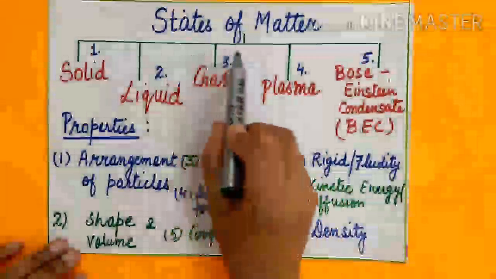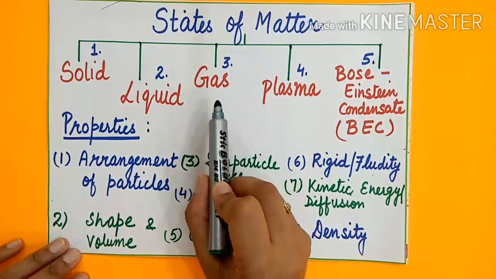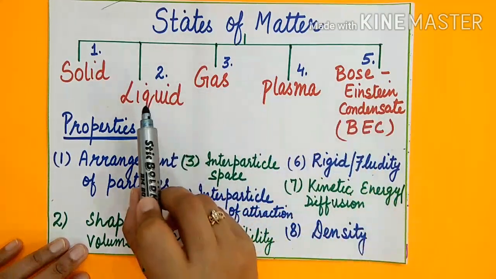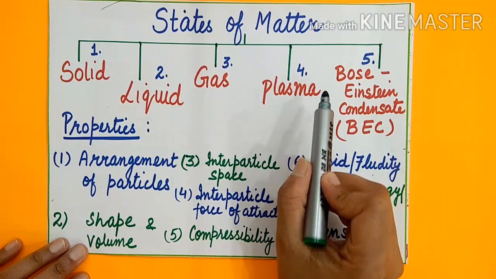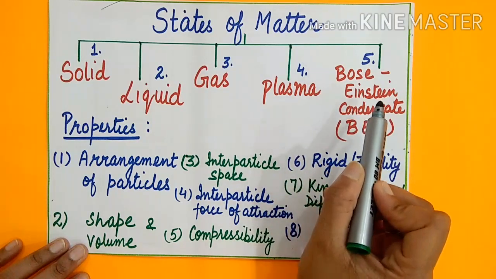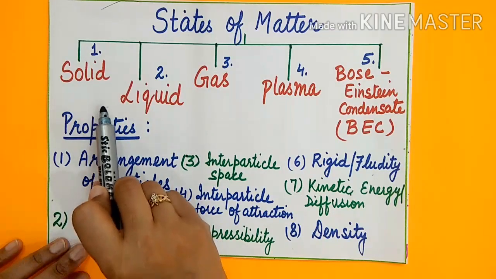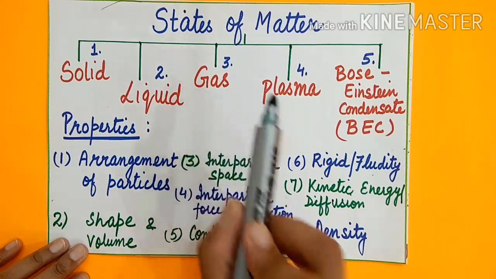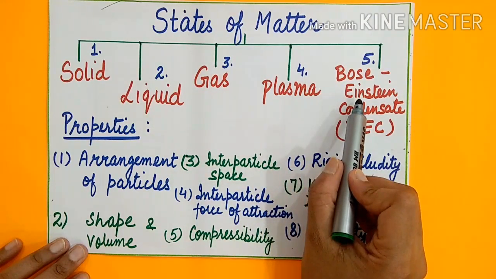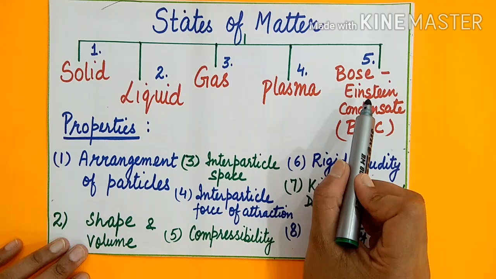Let's start states of matter. And I'm sure you are familiar with the three states of matter. But now, as you can see, there are 5 states of matter. The fourth and fifth states of matter have been discovered recently, and research is going on these states of matter. So in this video, we will focus on the 3 main states of matter: solid, liquid and gaseous state. And I'll surely make a video for the 4th and 5th states of matter separately, and that video will help you to qualify Olympiad exams.